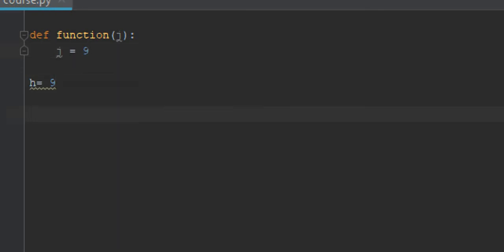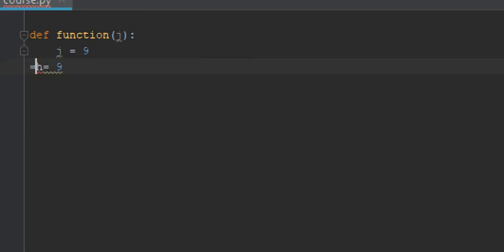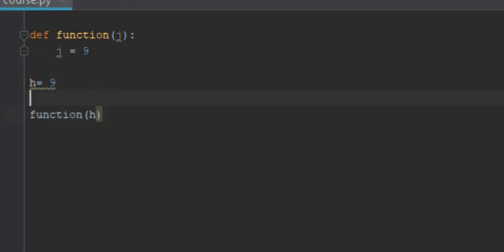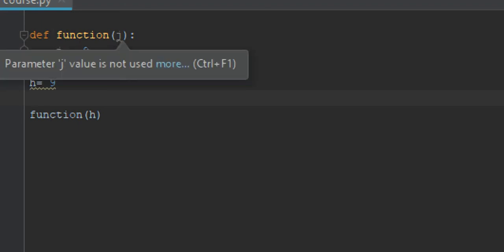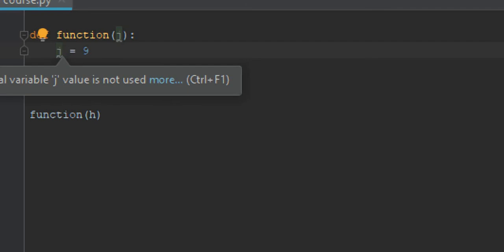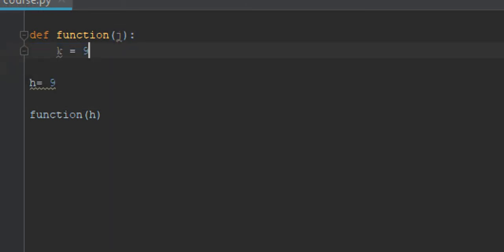I could return that g, or just nothing. Okay, I will do nothing, and I will call the function and put h here. So this h will be passed to the function and it will be here, right? So g, so for example I have here k equal to g,